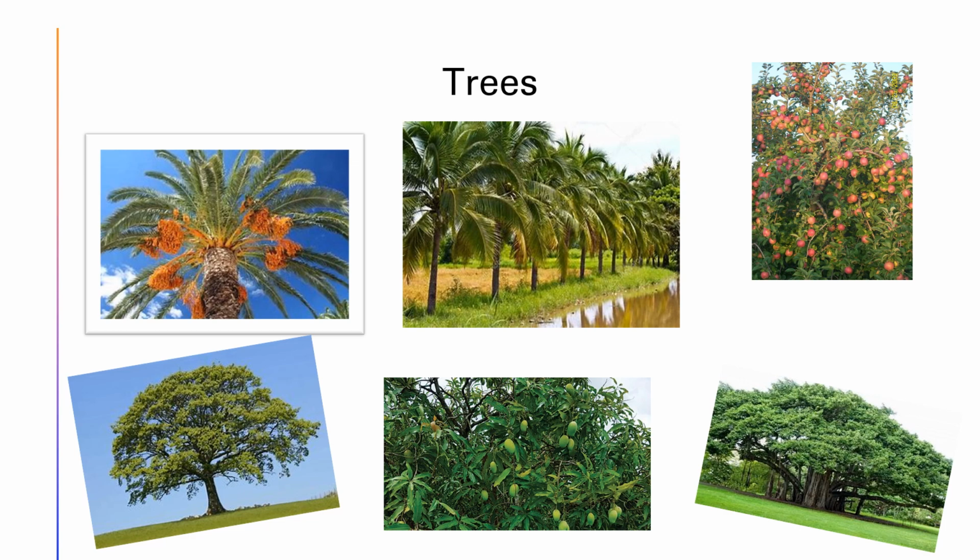Then in another picture you can see an apple tree, then an oak tree, mango tree and banyan tree. These kinds of trees are very heavy, in the sense very strong, having so many branches, very leafy, and they live so many years. We can use their leaves, their fruit, their flowers. So these trees are very useful for human beings.